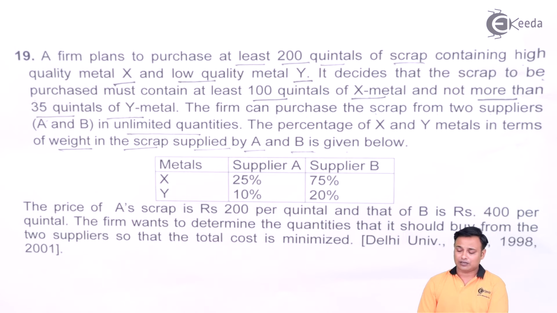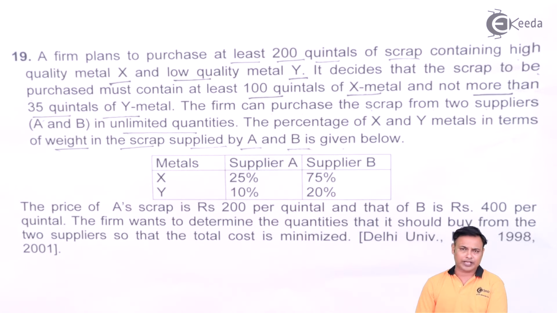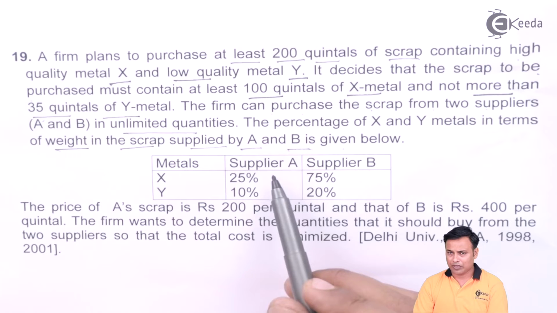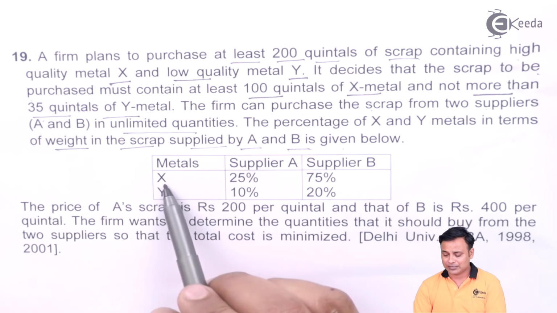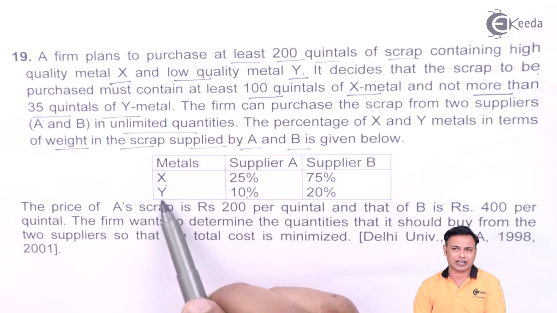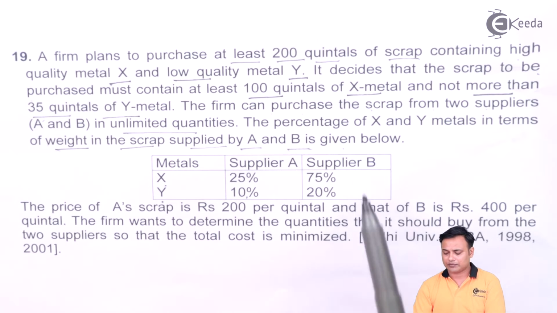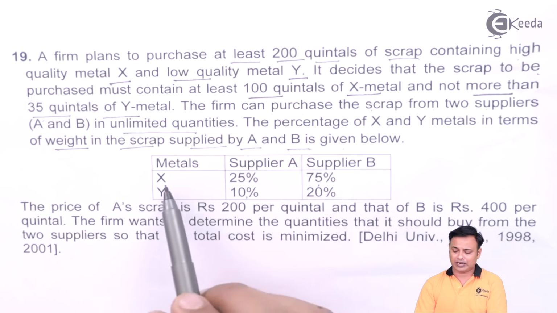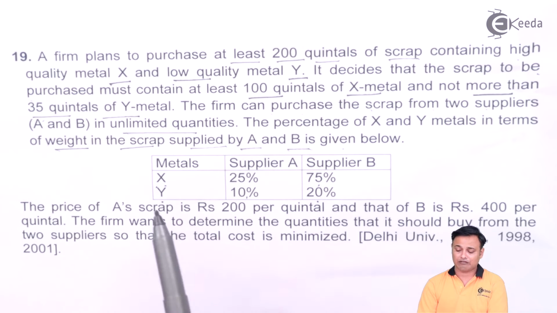So we are given how much metal is available in the scrap that is supplied by A and B. In case of A, whatever quantity it supplies, 25% will be metal X and 10% will be metal Y. In case of supplier B, 75% will be metal X and 20% will be metal Y.